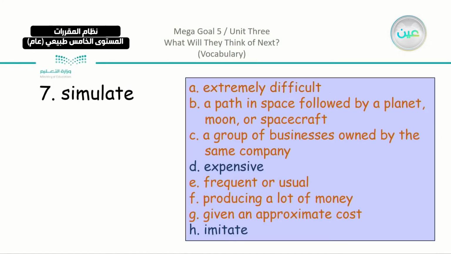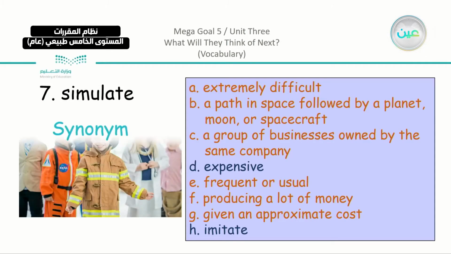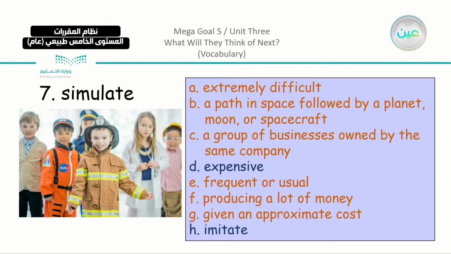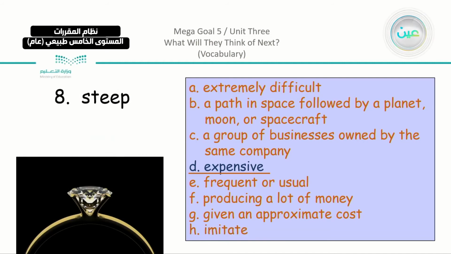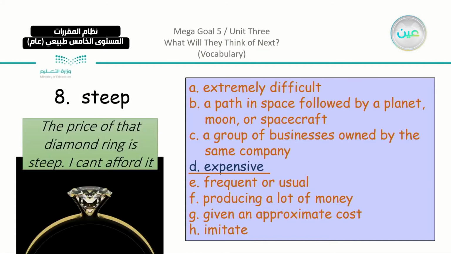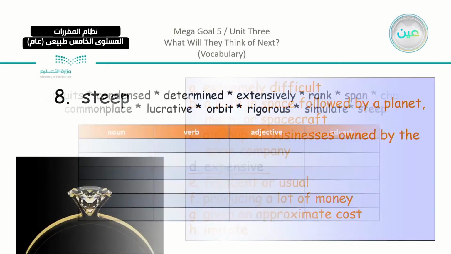We have the word simulate, which is like duplicate, or we can say like these kids, they are copying someone else. They are not real businessmen or doctors or firemen, which means that they are imitating. We have here H. Leaving us to the word steep. Steep is of course expensive here, but just to remind you, here we have this ring: the price of that diamond ring is steep, I can't afford it. So these are the examples.